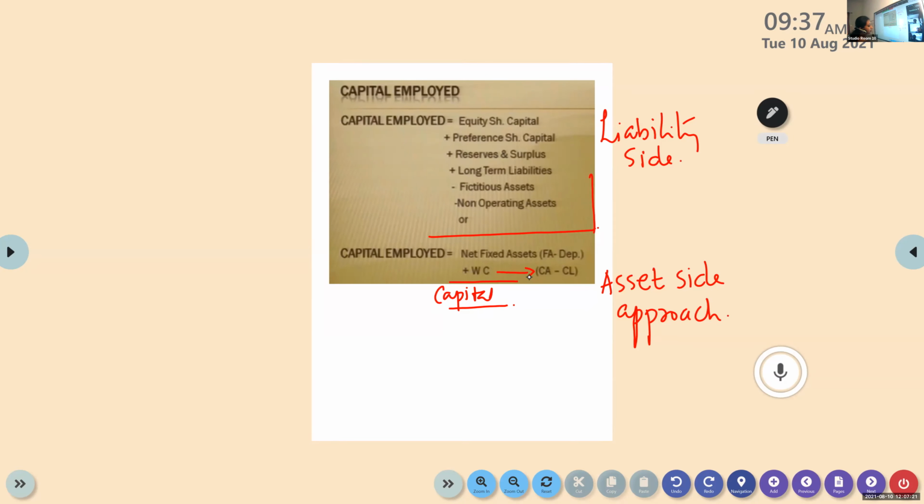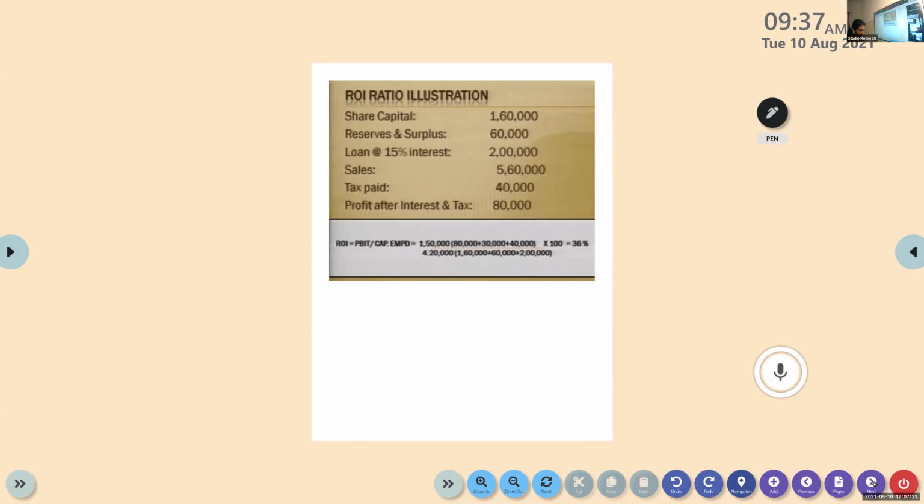Okay, so let's see a problem now. Return on investment, how to find out? The details given to you are share capital of 1,60,000, and reserves and surplus is given. Loan at 15% interest. So this is the loan amount, 2 lakh. So how to find interest? It is 2 lakh into 15 by 100. So this is the loan amount, not the interest.